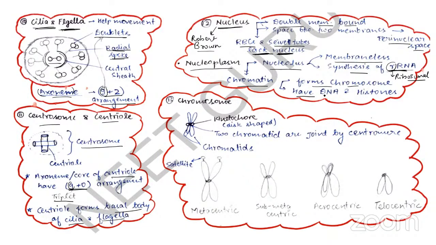Chromatin has DNA and histone proteins, right? Now the chromosome, as I told you, can be seen during cell division or the M phase. Chromosomes consist of chromatids, and the two chromatids are joined by the centromere. In the center, you can see this. This is a centromere.